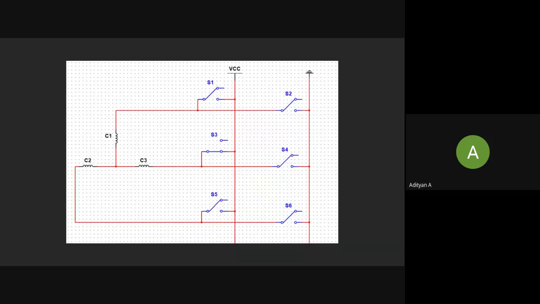So here is a simple ESC circuit with a waveform diagram that may help with the description. You can see that the coils here are in a star formation, a star type of circuit. People from an electronics background will be able to relate to it. When I say C1, C2, and C3, I mean coils 1, 2, and 3. In the motor, you might remember that we had 3 coils, coil A, B, C. Here we have coil 1, 2, 3.